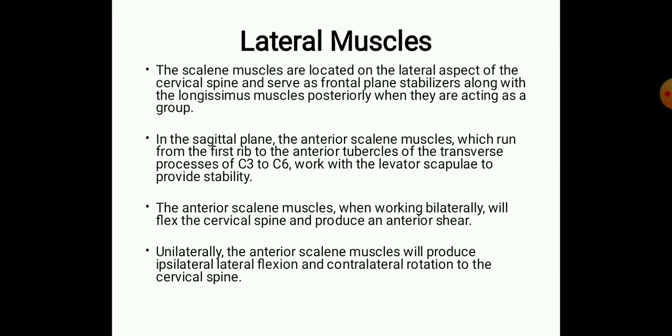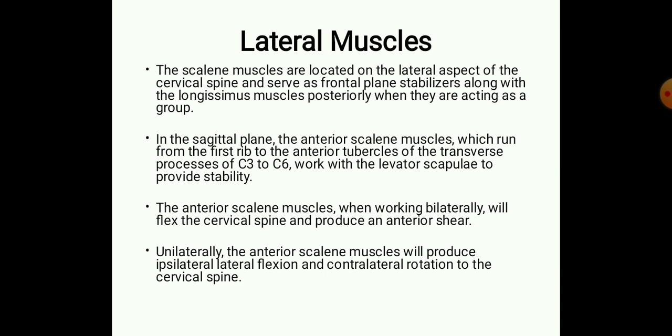In the sagittal plane, the anterior scalene muscles, which run from the first rib to the anterior tubercle of the transverse process of C3 to C6, work with levator scapula to provide stability. So the main function of the anterior scalene muscle is to provide stability along with levator scapula. When working bilaterally, the anterior scalene muscles will flex the cervical spine and produce anterior shear force.